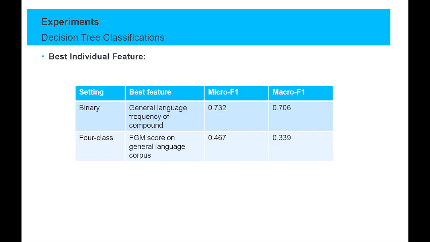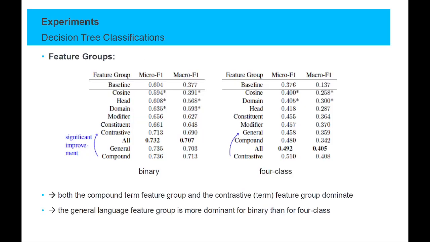Coming now to the results, we first determine the best individual feature. For the binary gold standard setting, this is pure general language frequency of the compound. But when it comes to the more granular 4-class scenario, the compoundhood and termhood feature FGM turns out to be the best feature. In a second step, we analyze feature groups.